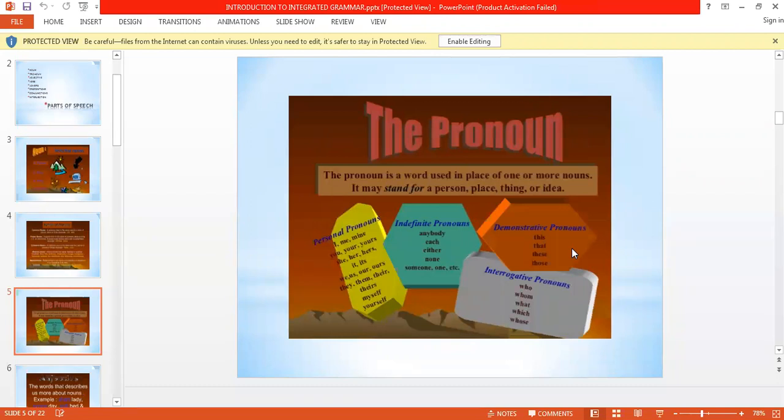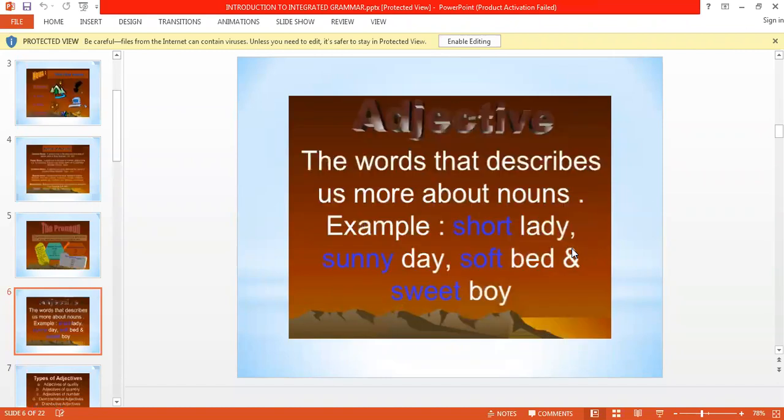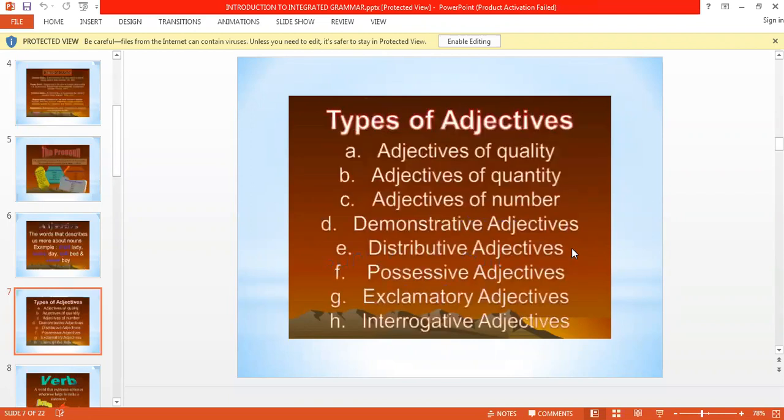The names which are replaced by some words are called pronouns. When we replace the noun using some other word, that word is called a pronoun. Next come adjectives. Adjectives are the words that describe any noun. There are different types of adjectives.